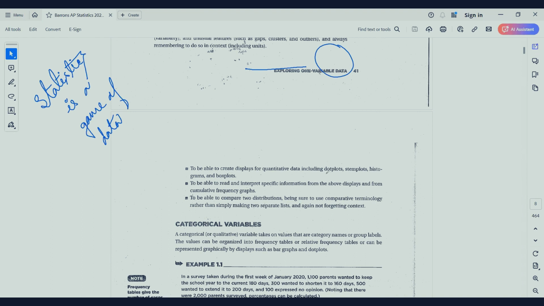We will be learning to create plots: dot plots, stem plots, histograms, box plots, and we will be learning how to interpret whatever we are seeing from the tables, from the graphs and all. And finally, we are going to learn all of these things using lists and try to understand some pragmatic examples.